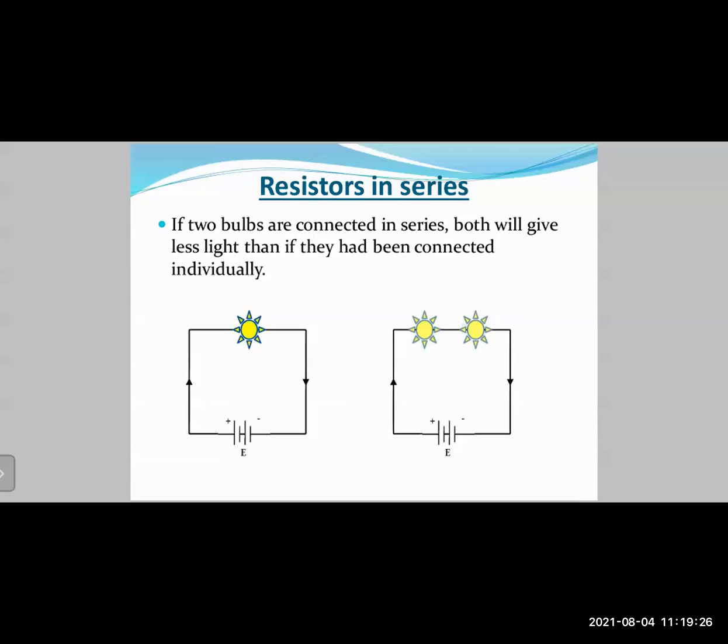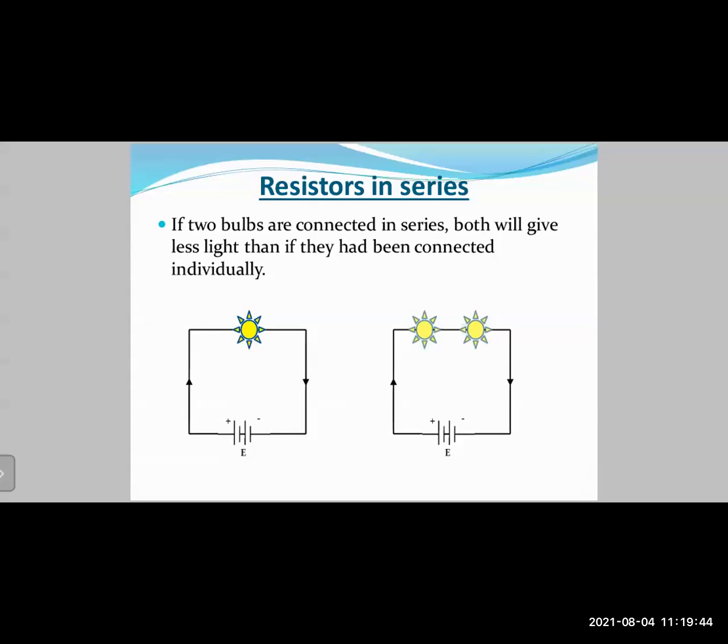वो एक resistor जैसा काम करता है. Why? Because it is using up electricity, so it offers some amount of resistance. Okay, so you can imagine a bulb to be like a resistor. So look at this diagram here. If two bulbs are connected in series, both will give less light than if they had been connected individually.